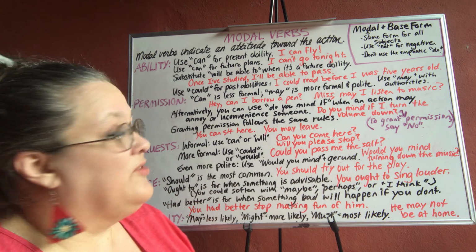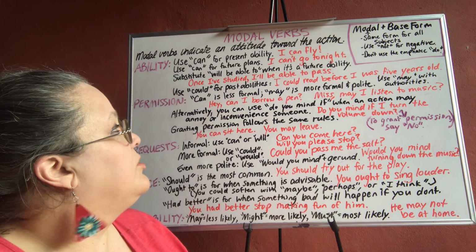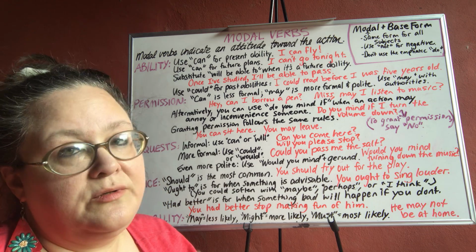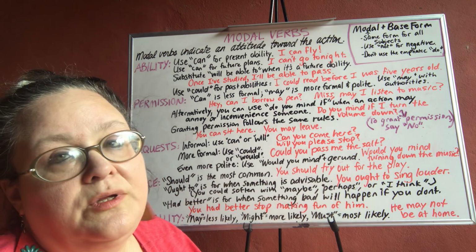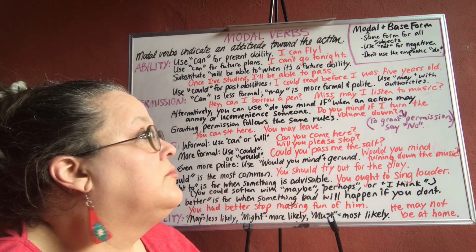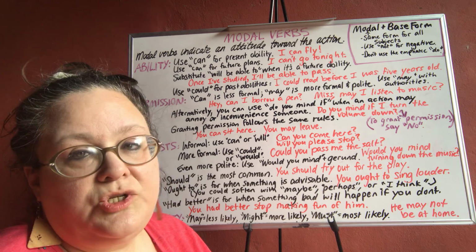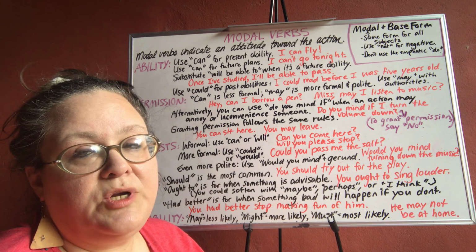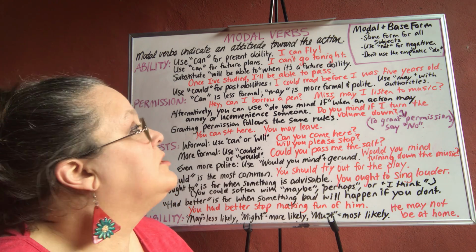Modal verbs are verbs that indicate the speaker's attitude toward the action of the verb. A modal verb is formed by using the modal, for example, the word should, plus the base form of a verb. Should and all of the modals take the same form for all subjects, so we don't add an S for the third person singular like we do for other verbs.